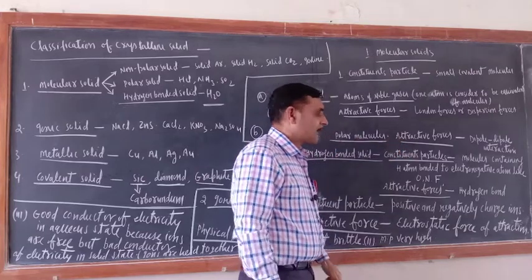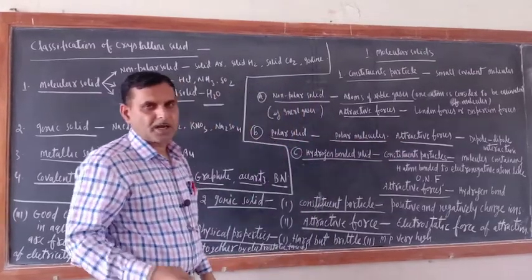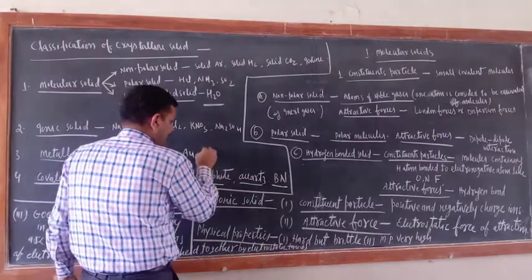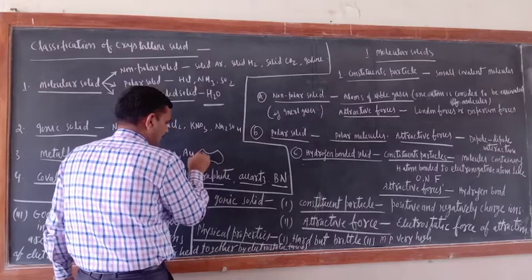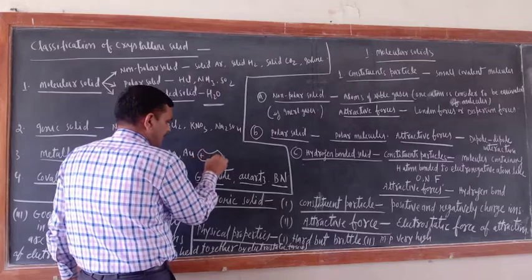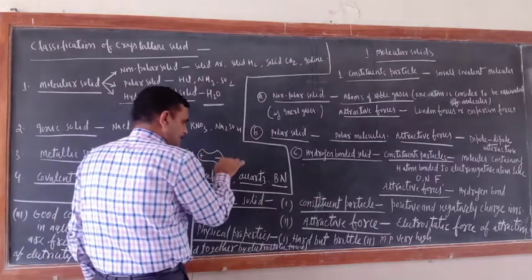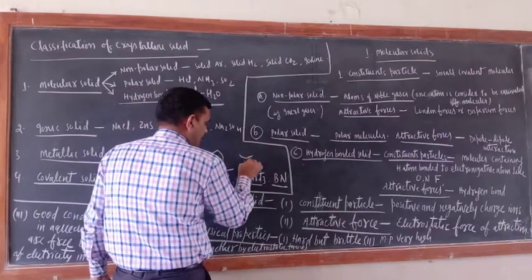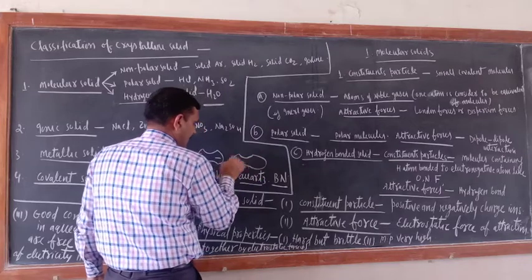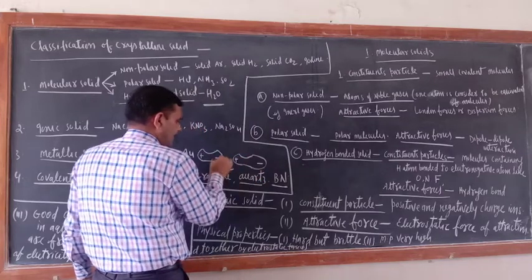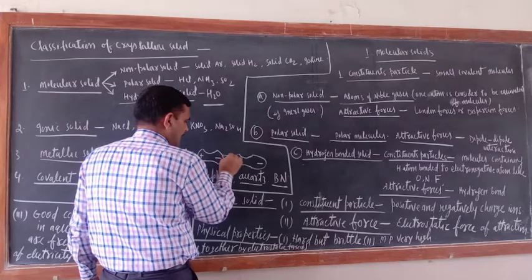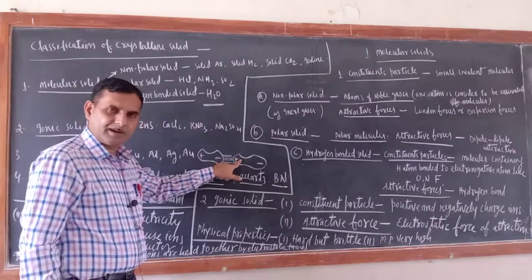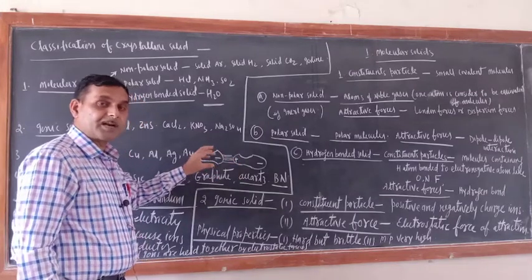What is the attractive force? Dipole-dipole interaction. Now try to understand dipole-dipole interaction. Just see, suppose this is an HCl molecule. This side has a positive sign, this side a negative sign. Suppose this comes into contact with another HCl molecule, which is also polar in nature. Now here positive and here negative. So there would be a little bit of attraction between the negative end of one polar molecule and the positive end of another polar molecule. Such a type of interaction is called